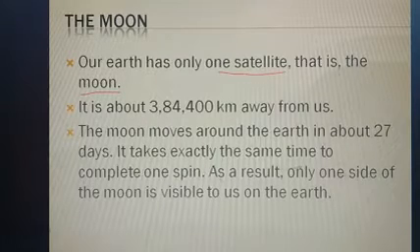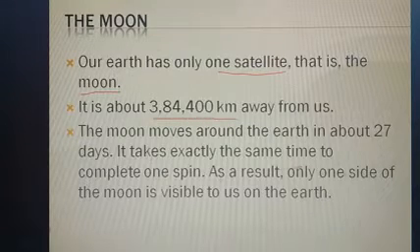It is about 3,84,400 kilometers away from us. It is the distance between the moon and the Earth. That is 3,84,400 kilometers. The moon moves around the Earth in about 27 days. It takes exactly the same time to complete one spin as a revolution. Only one side of the moon is visible to us on the Earth.